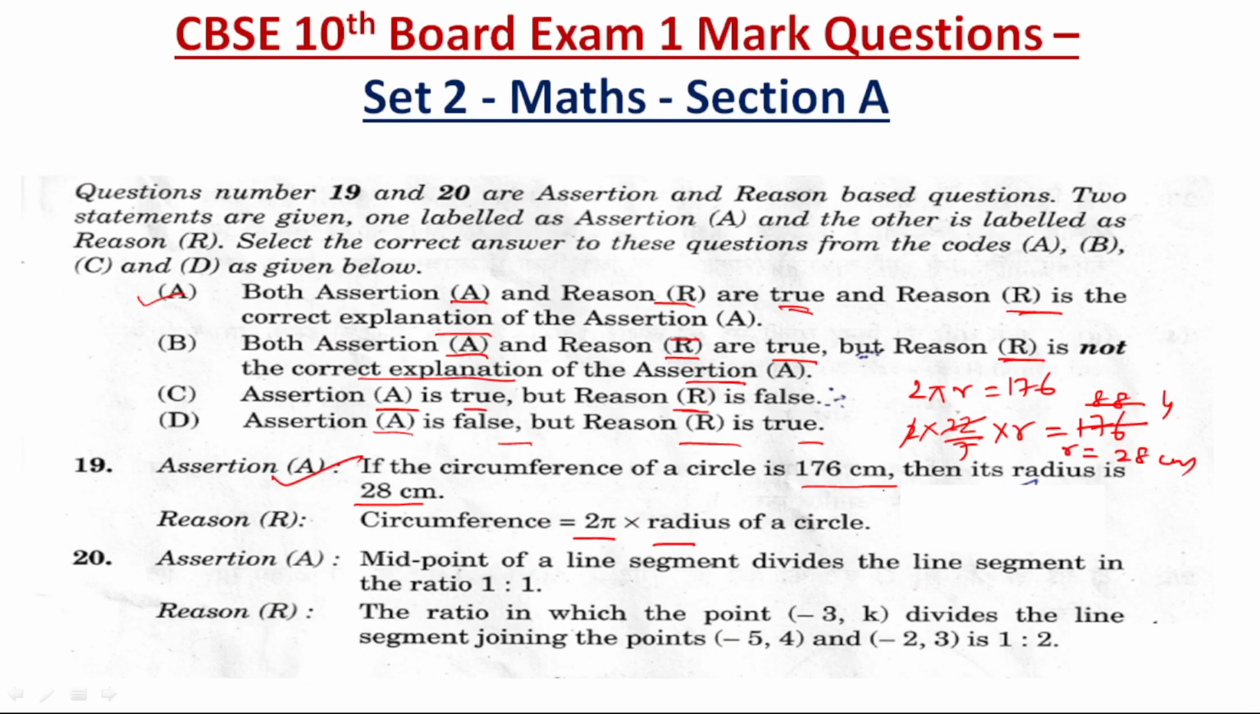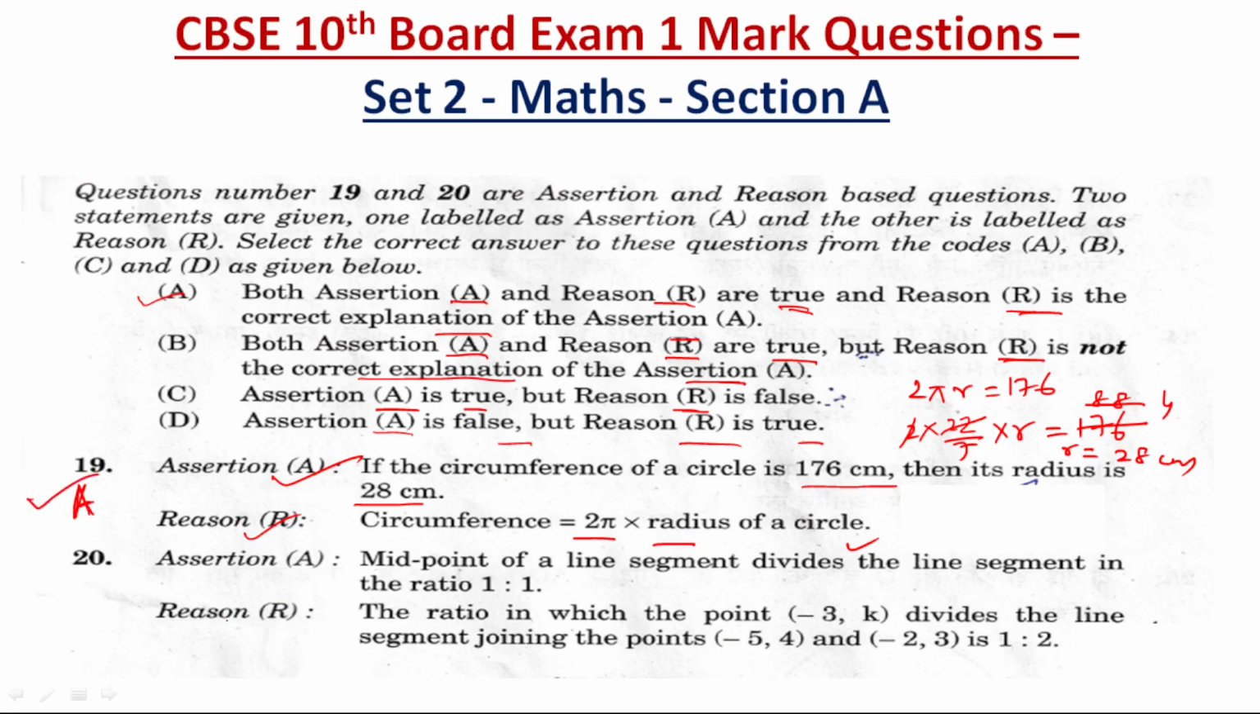Circumference of a circle is 176 centimeter, radius is 28 centimeter, it came as the r value. And reason is saying that circumference is 2 pi into radius of a circle, it is the formula only. So reason is also true, assertion is also true, and reason R is also the correct explanation of the assertion A. So for this question number 19, answer A will be the option.